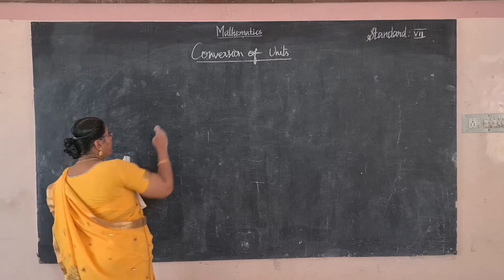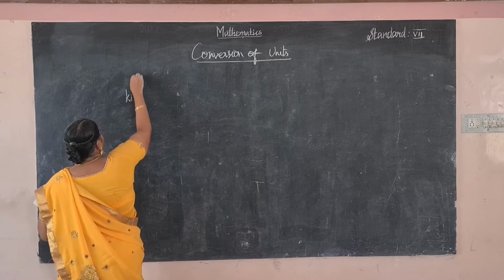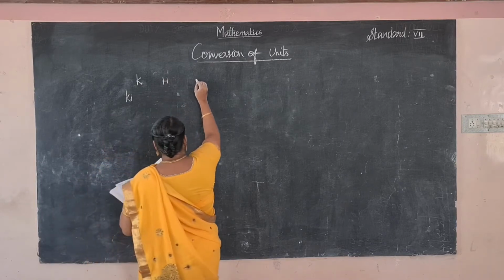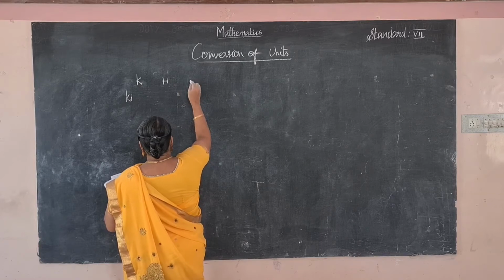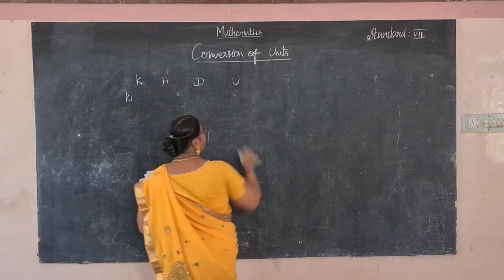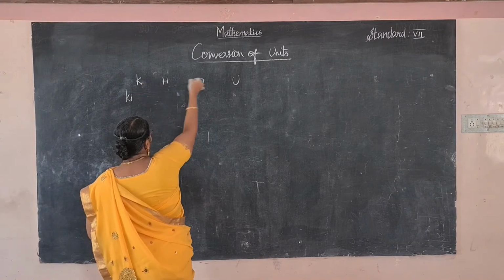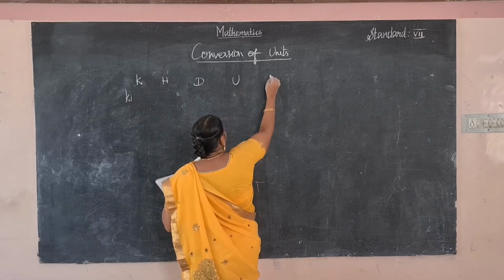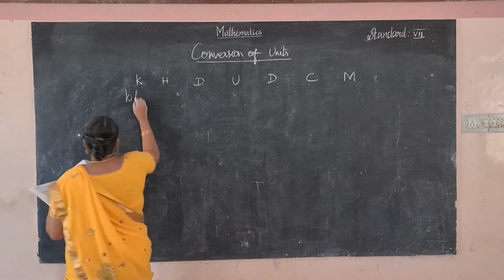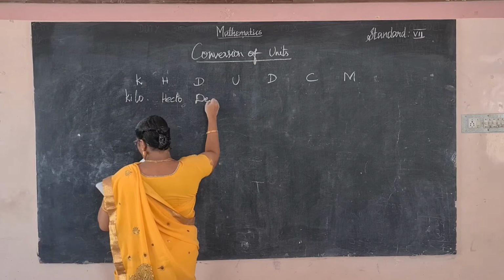We have also learned the prefixes. The first one is K, kilo, then H, hectare, and then next one is D. To remember this order, remember: King Henry drinks usually dark chocolate milk. That is kilo, hecto, then deca.